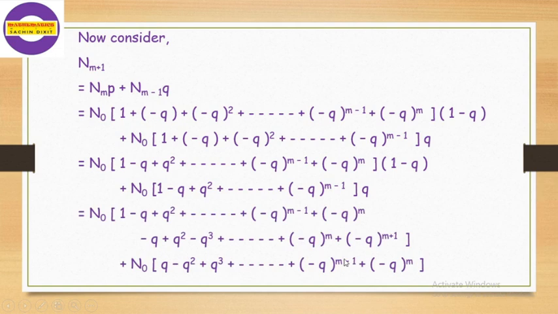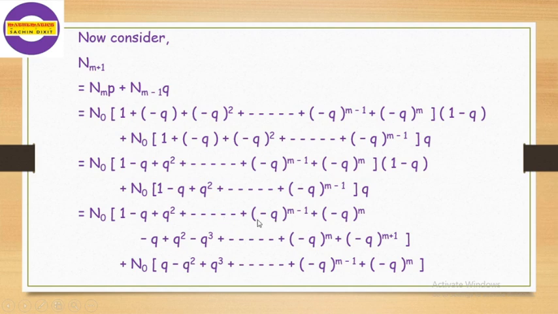Before taking n not common, we have to multiply, and we get the expression. If we observe this expression, in that 1 as it is, here minus q, here it is also minus q, plus q square, here it is also a minus q cube which is included in this continuation step, and here it is minus q cube, and so on.